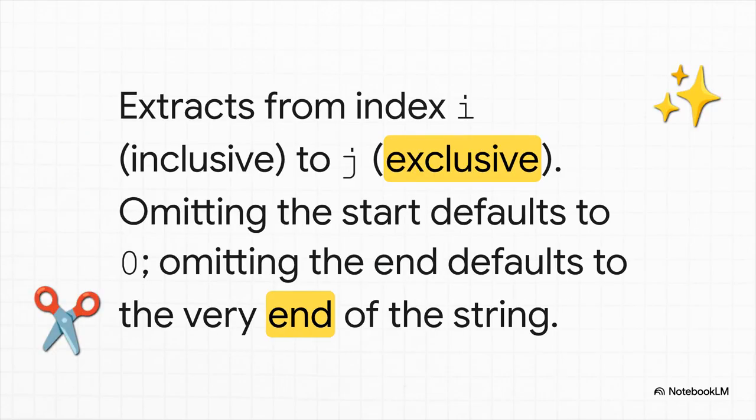Now we expand that idea with the colon for slicing. The syntax is start, colon, end. The one thing you have to burn into your brain is that the end position is not included. So S[0:2] gives you characters 0 and 1, but stops before 2. And check out how flexible this is. Leave out the start, it assumes the beginning. Leave out the end, it goes all the way to the finish.